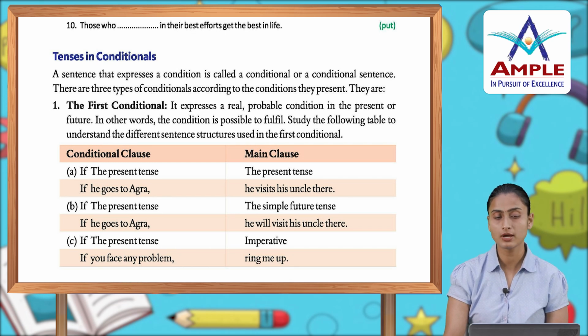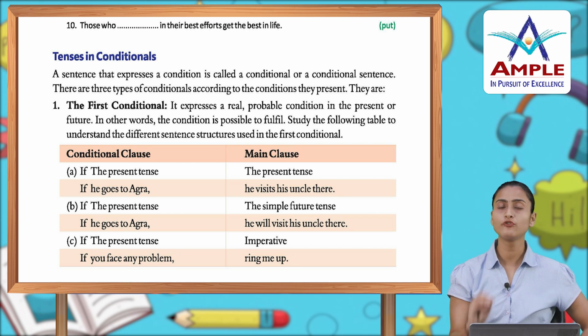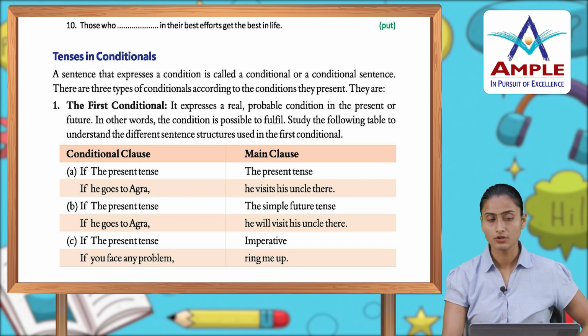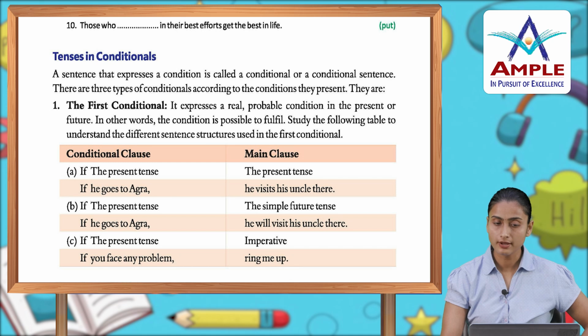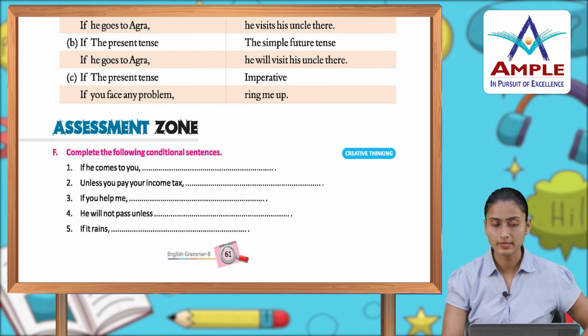Study the following table to understand the different sentence structures used in the first conditional. The first conditional आपके वो conditions होते हैं जिनको fulfill करना possible होता है. Let's see some examples. Conditional clause and the main clause. If plus present tense: if he goes to Agra, present tense: he visits his uncle there. If plus present tense: if he goes to Agra, simple future tense: he will visit his uncle there. If plus present tense: if you face any problem, imperative: ring me up.